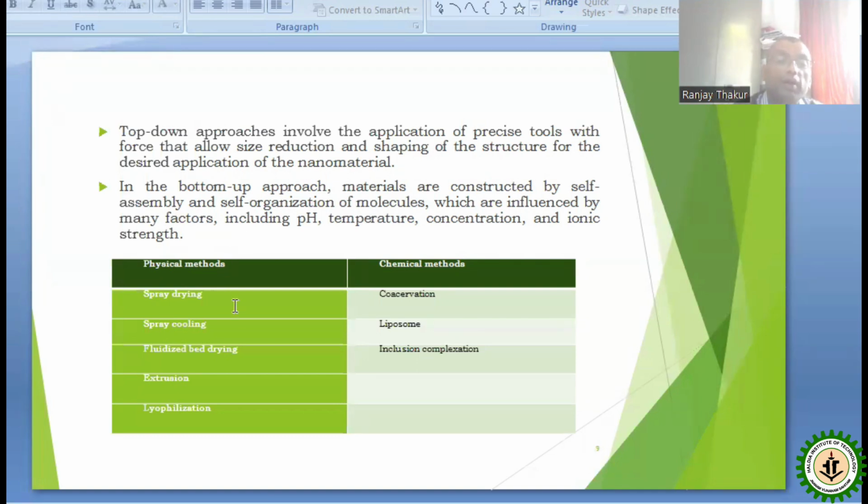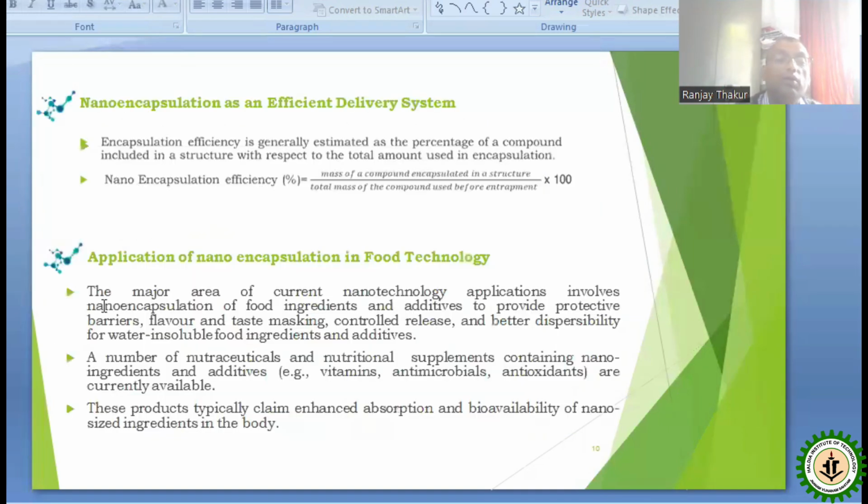There are various physical and chemical methods available for the formation of nanocapsule material, like spray drying, spray cooling, fluidized bed drying, extraction, and lyophilization. Those are the physical methods used for making the nanocapsule. While chemical methods like coacervation, liposome, and inclusion complexation are also used for making nanocapsules.